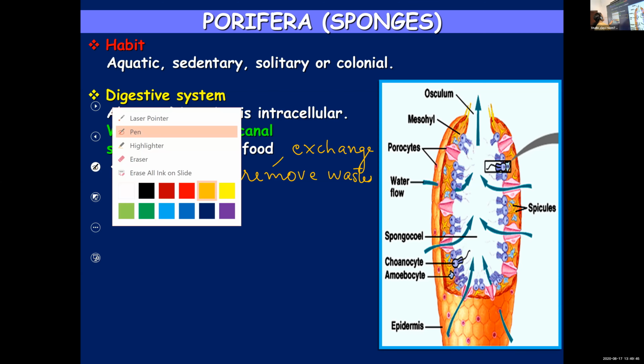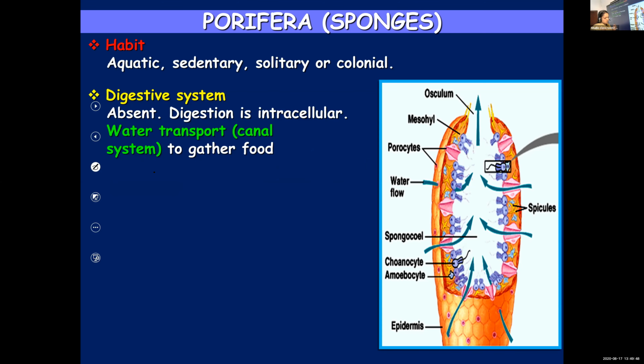Now let's see how this water transport system is working. See the figure, you can see a bigger opening on the top. You call it the osculum. Apart from that, there are so many other openings. Here it is mentioned as porocytes. It is the same as ostia. In your textbook, it is mentioned as ostia. Ostium singular, ostia plural. So ostia or porocytes are scattered throughout their body.